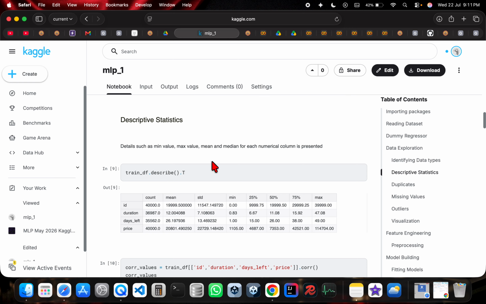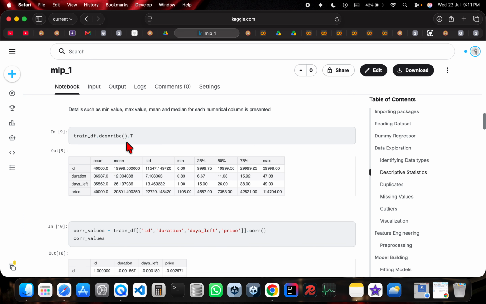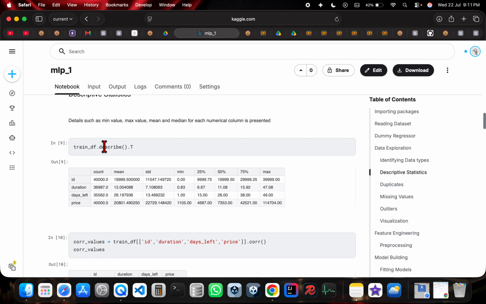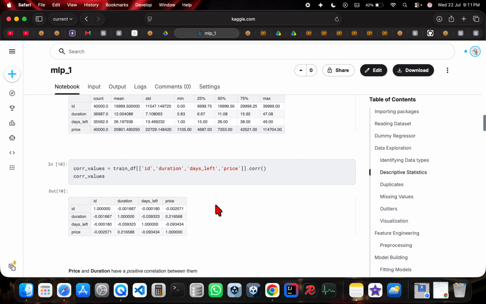Now we are going to perform descriptive statistics as part of the data exploration. In this descriptive statistics we can use describe and then transpose it, so that for each of the columns which is float or integer, we can find the descriptive statistics. For the numerical columns we can find the minimum, the maximum, the standard deviation, the mean, and the median, which is 50%. This column named 50% is the median.